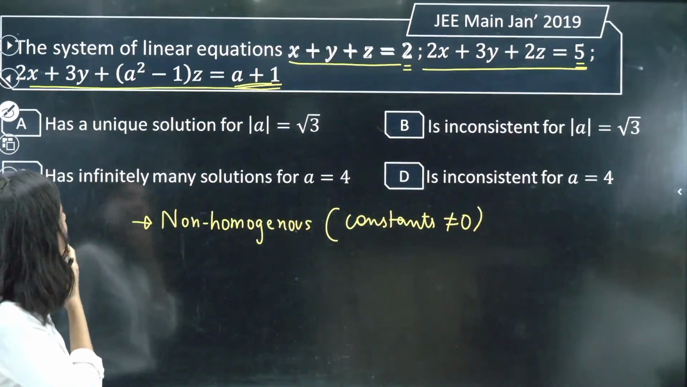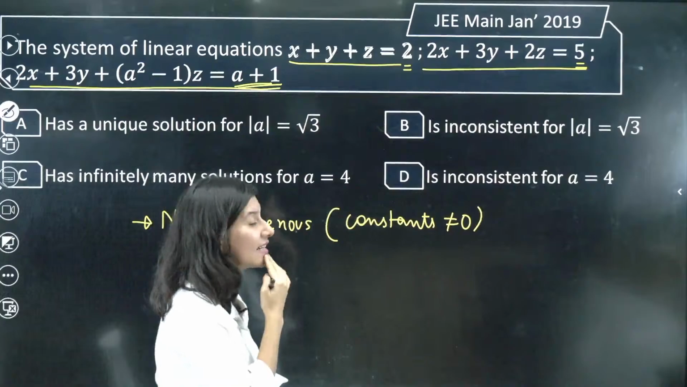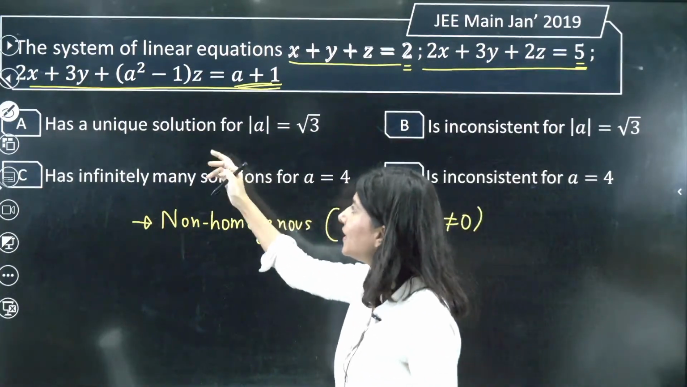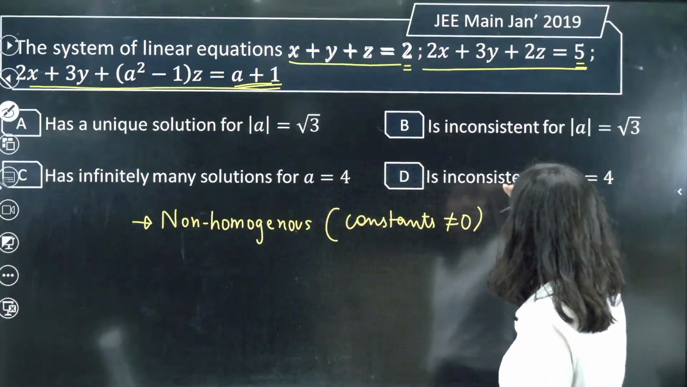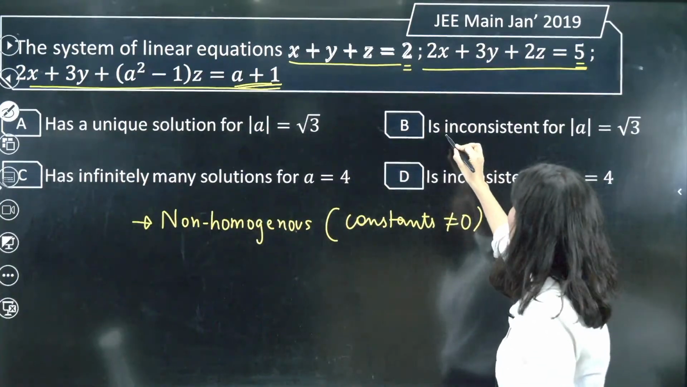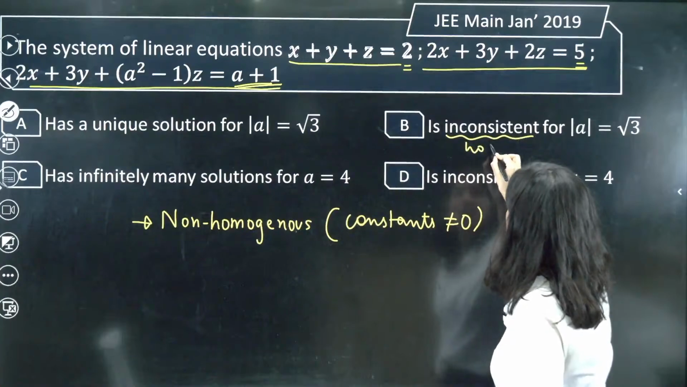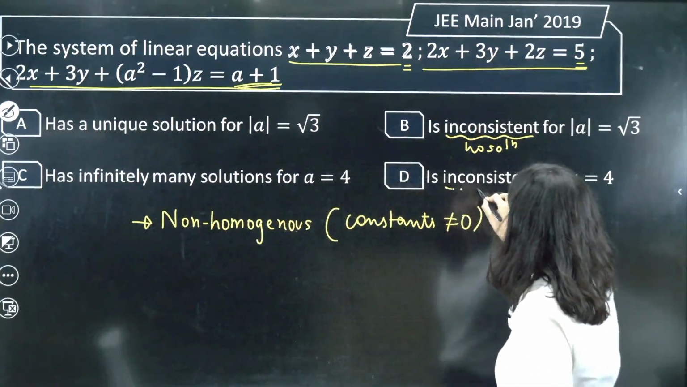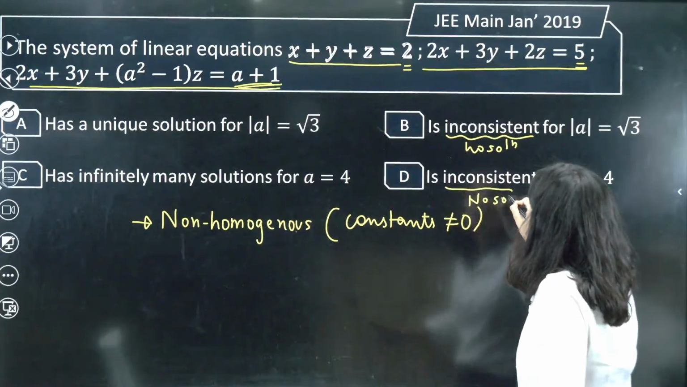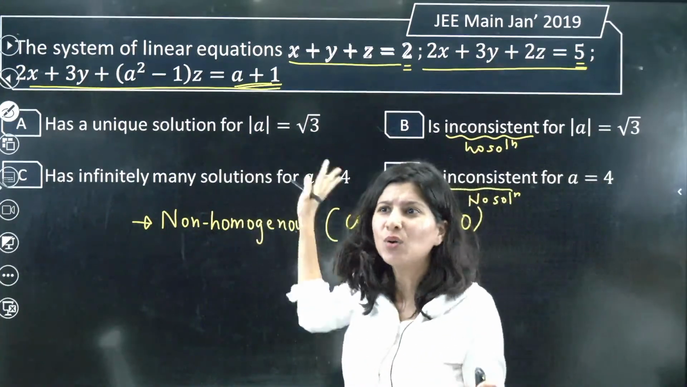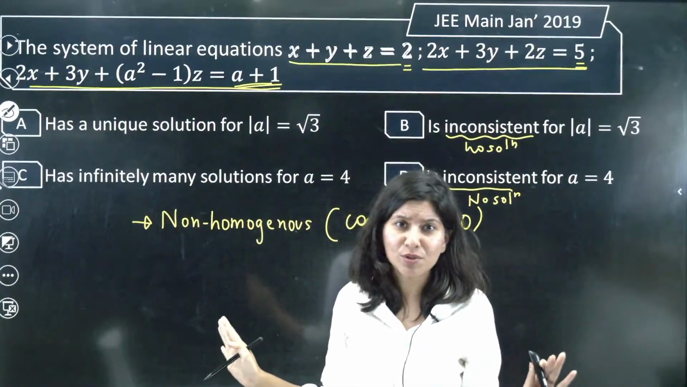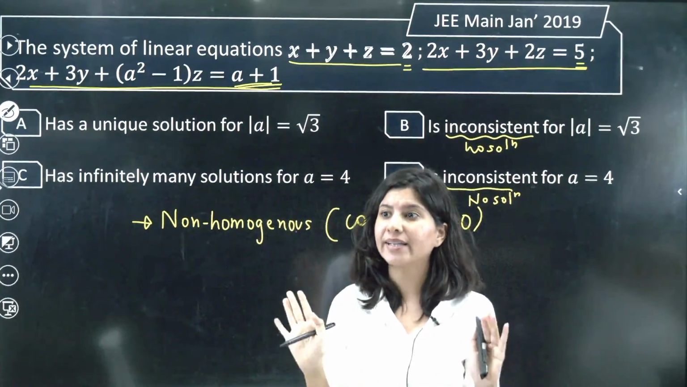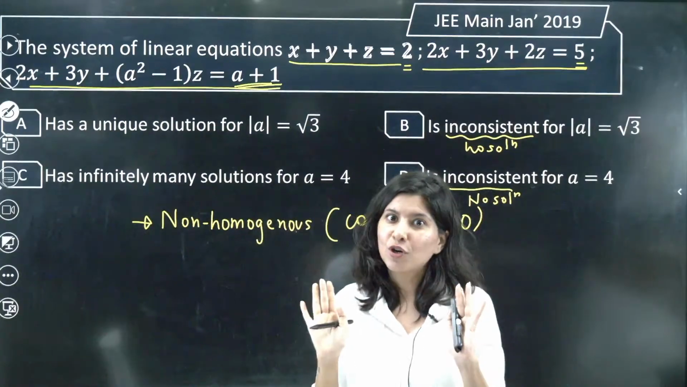Now they are giving us multiple options. They are talking about unique solution. They are talking about inconsistency, what does that mean? No solution. They are talking about infinite solution and also no solution. They are talking about everything. But I don't want to get into the options. I want to stick to my method, my table, my chart.